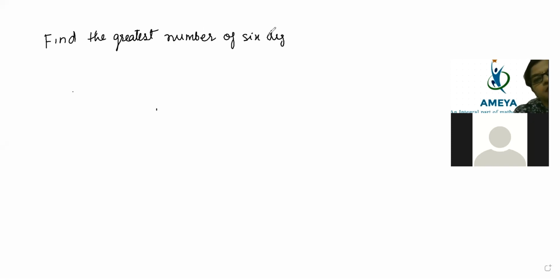Find the greatest number of 6 digits exactly divisible by 18, 24 and 36.